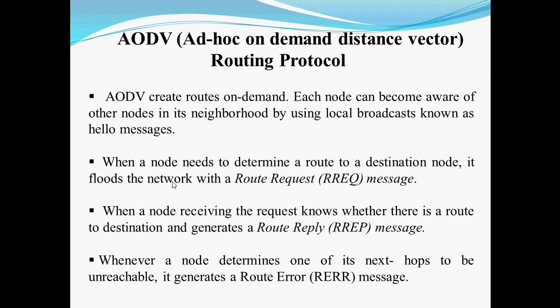The first algorithm is AODV. AODV mainly creates a route only when there is demand. So it will communicate with the neighbor nodes by using hello messages. First, it will communicate from the source by RREQ, that is route request, to a destination. When the destination gets the request, it will reply through a route reply, RREP message. And if in this process there is any error, in such case it will send an RERR message, route error message.